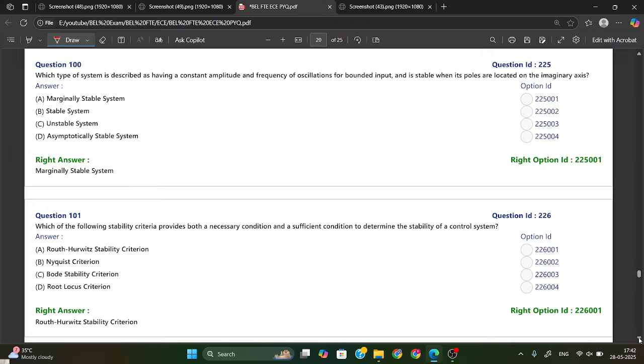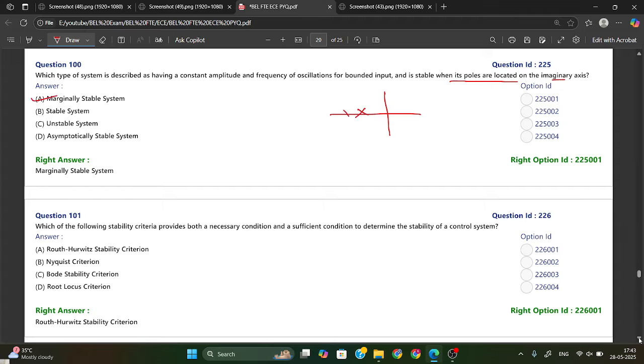Which type of system is described as having a constant amplitude and frequency of oscillation for a bounded input and is stable when its poles are located on the imaginary axis? Whenever poles are located on the imaginary axis, it is a marginally stable system.